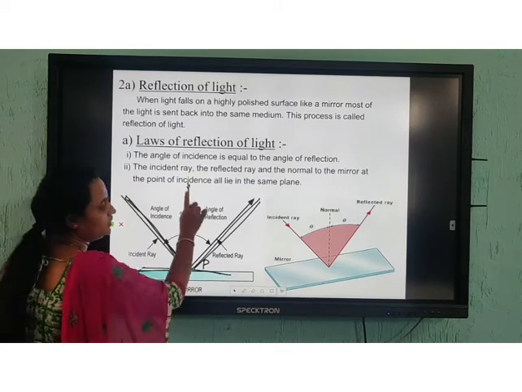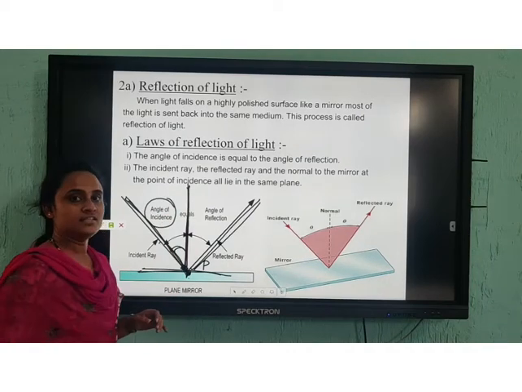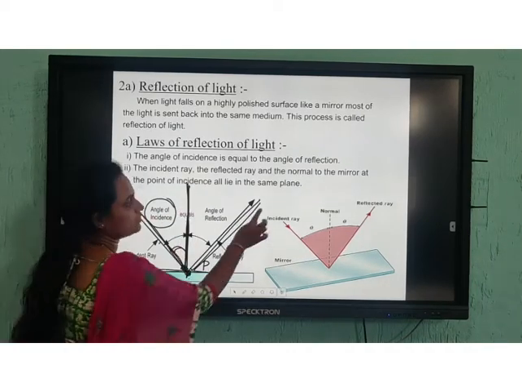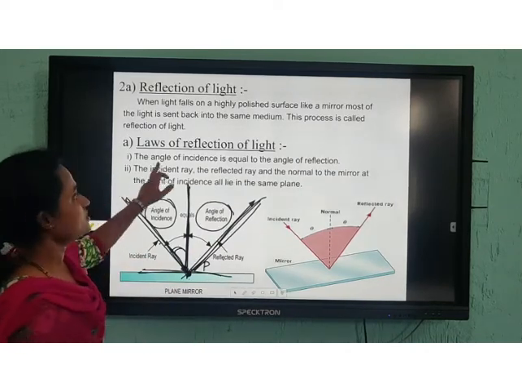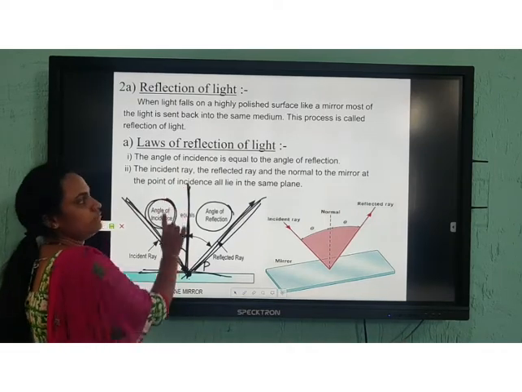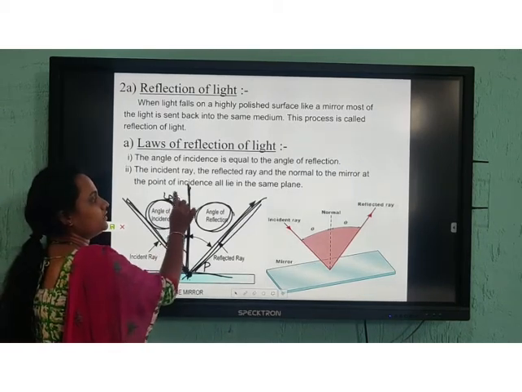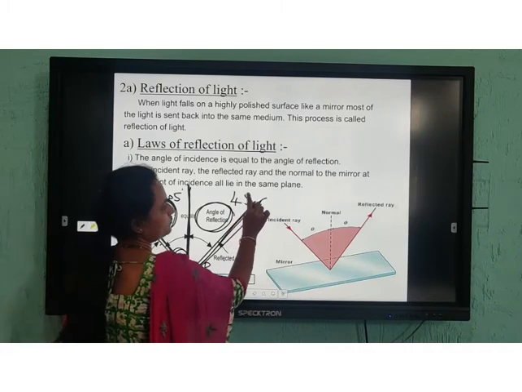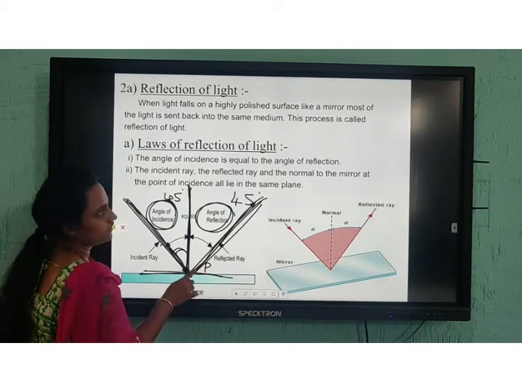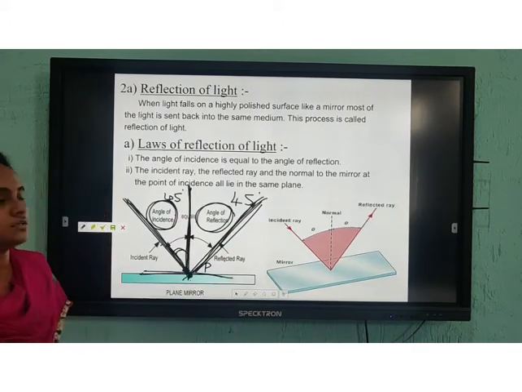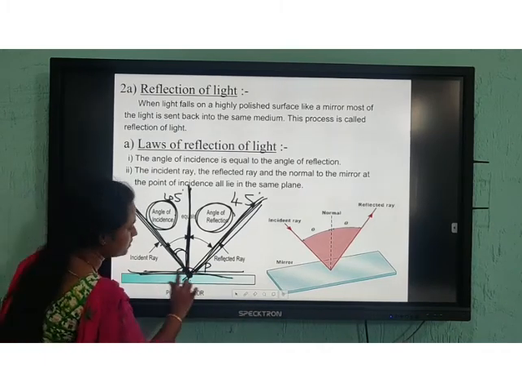The angle formed between the normal and the incident ray we call the angle of incidence. The angle formed between the normal and the reflected ray we call the angle of reflection. So what is the first law? The angle of incidence is equal to the angle of reflection. As I said, if the angle of incidence is 45 degrees, the angle of reflection will also be 45 degrees. Clear? So what is the second law? The incident ray, the reflected ray and the normal to the mirror all lie on the same plane.